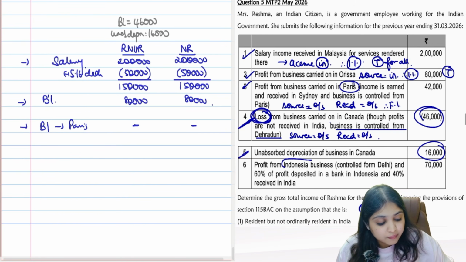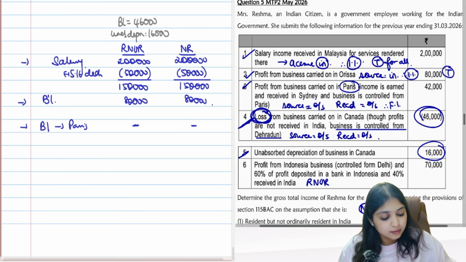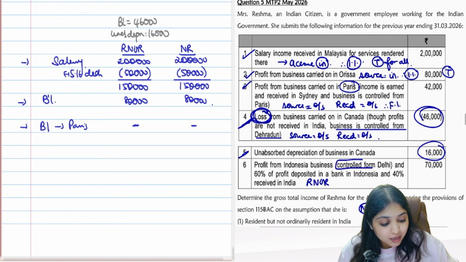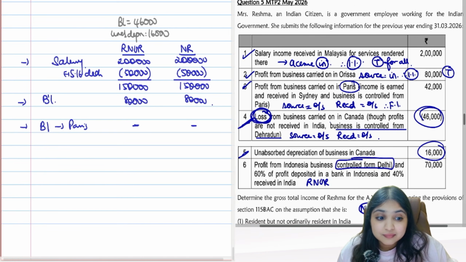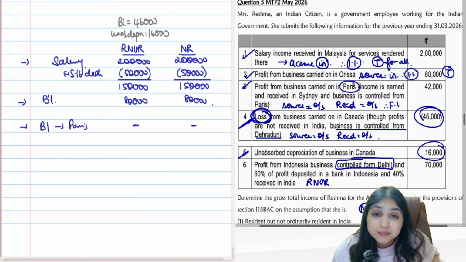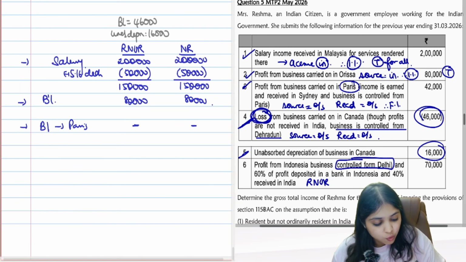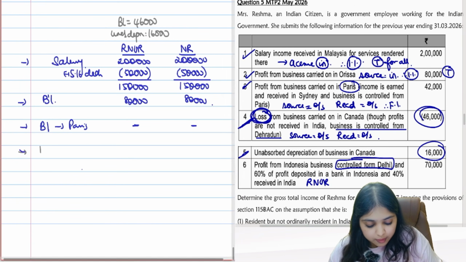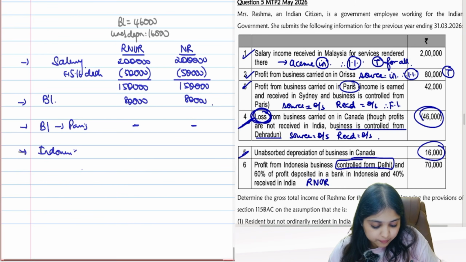Then profit from Indonesia business. Controlled from Delhi. 60% of the profit deposited in a bank in Indonesia. 40% received in India. Go step by step. Tell me about RNOR. What should I do for RNOR? Indonesia business. So the source is outside India. But the business is controlled from Delhi, guys. The business is controlled in India. So for RNOR, you will consider. So I'm having Indonesia business. For RNOR, you will consider 70,000 rupees.